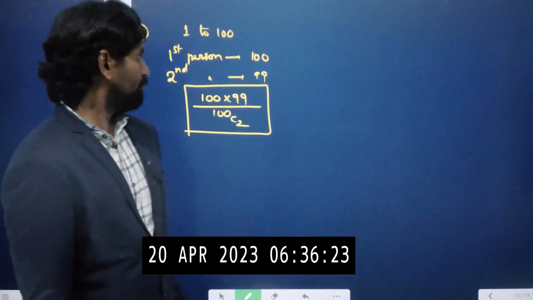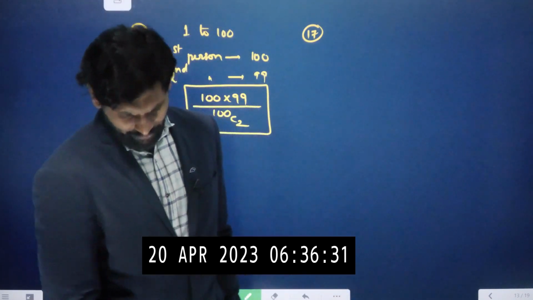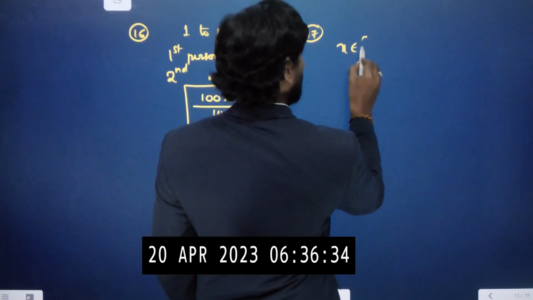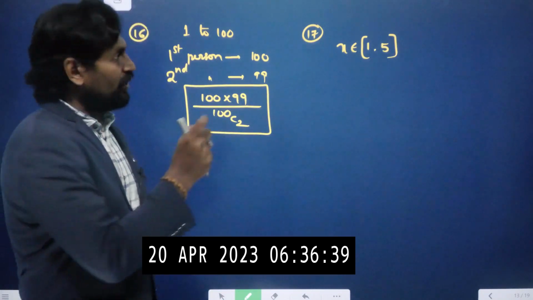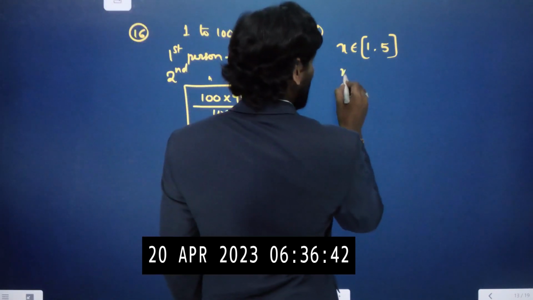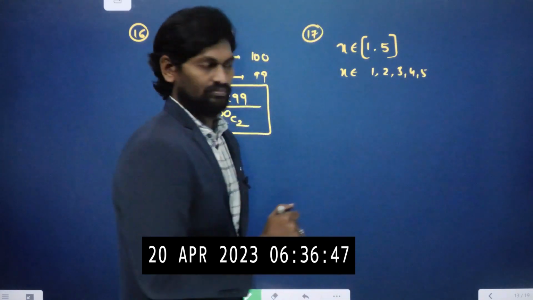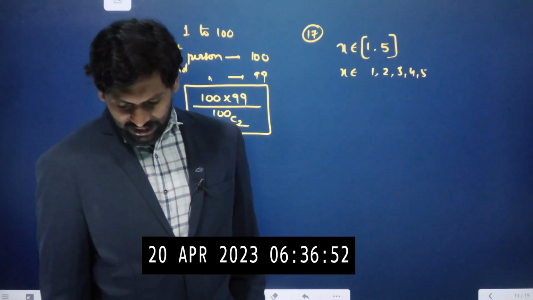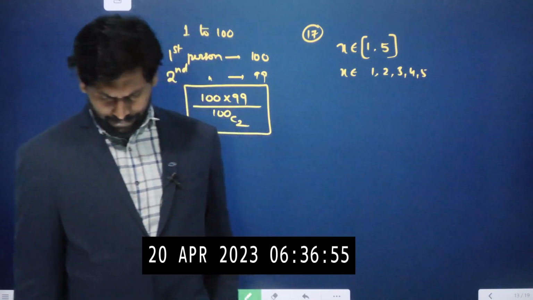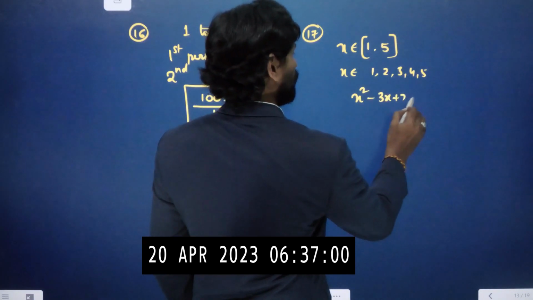Now let us move on to question number 17. This question is given that x is an integer, x belongs to 1 to 5. That means whenever it is given 1 to 5 in a closed bracket, x has the chances of 1, 2, 3, 4, 5. Therefore, the probability that x square minus 3x plus 2 is greater than 0.